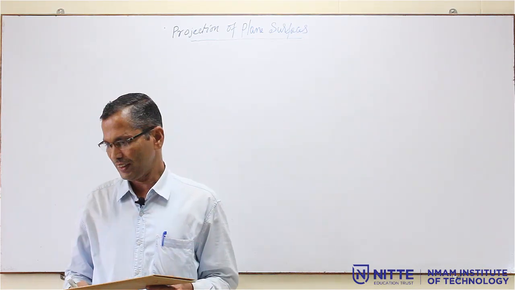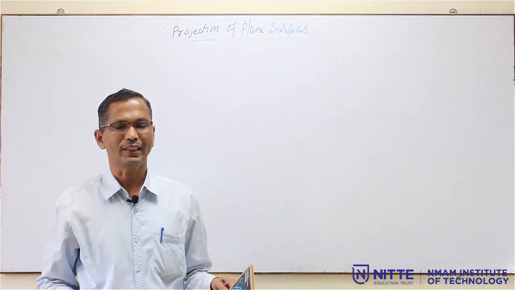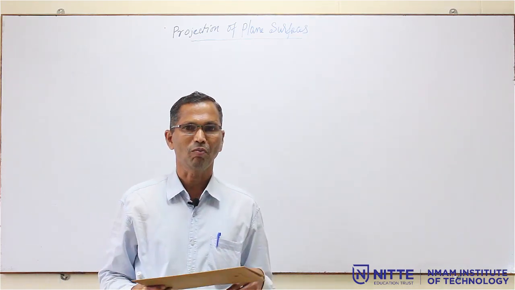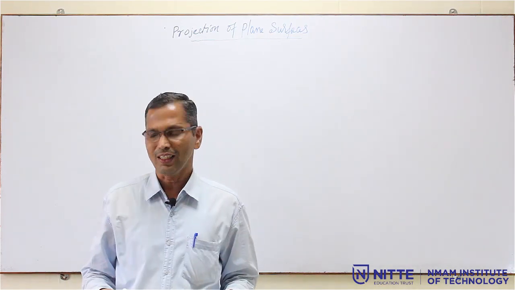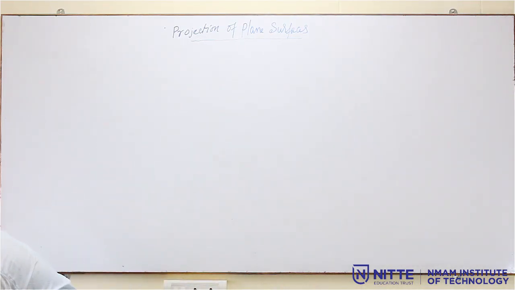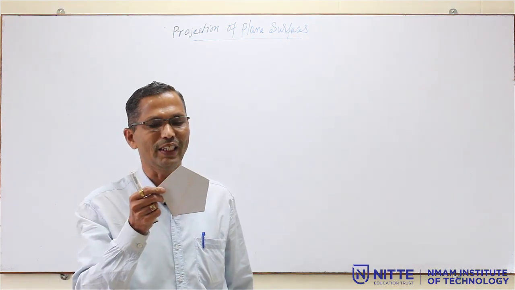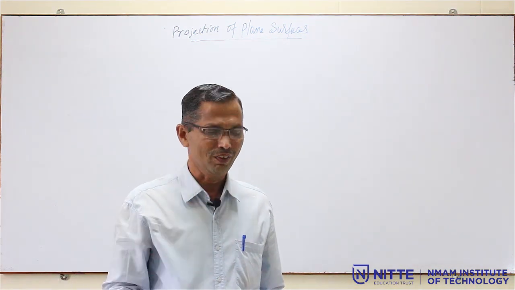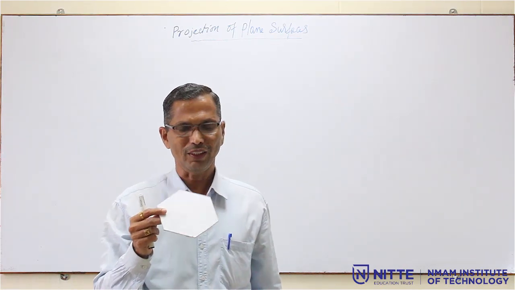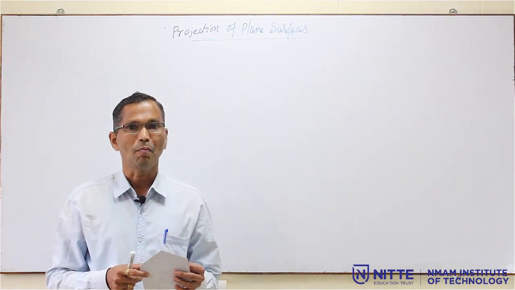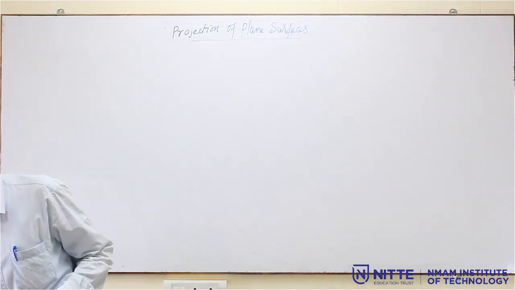In the plane surface we have various shapes starting from square, rectangle, then the triangle, then the pentagon, that is 5-sided, or hexagon, that is 6-sided. So, these are all the various plane surfaces.